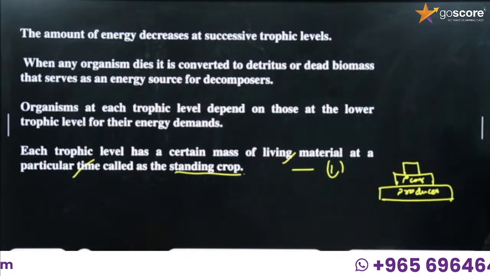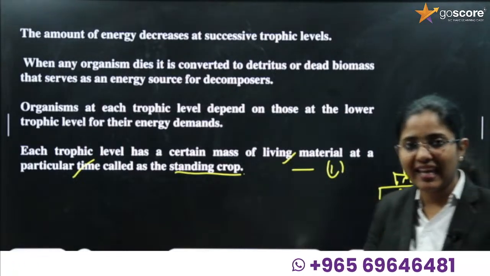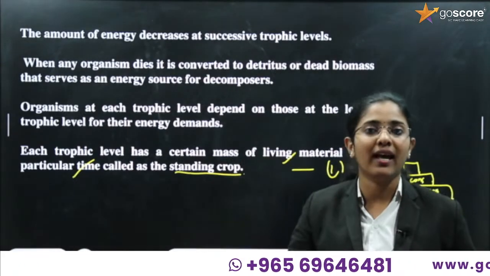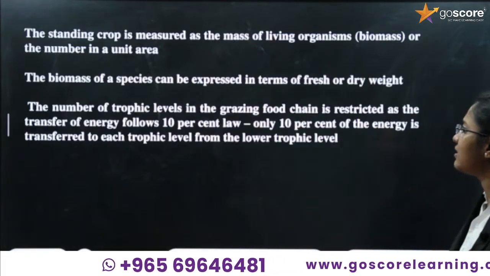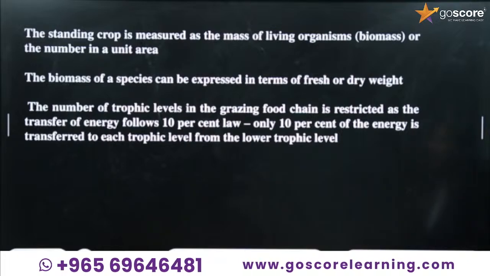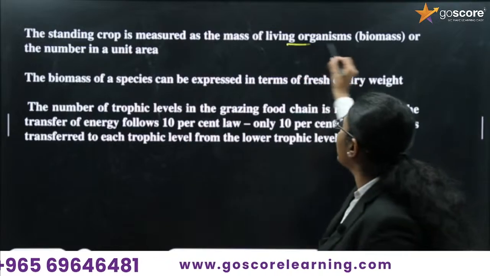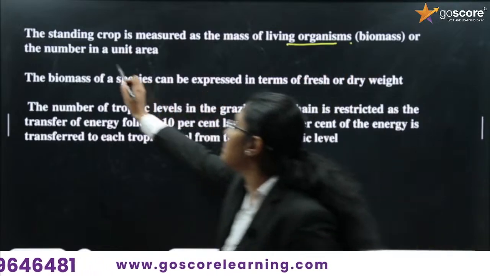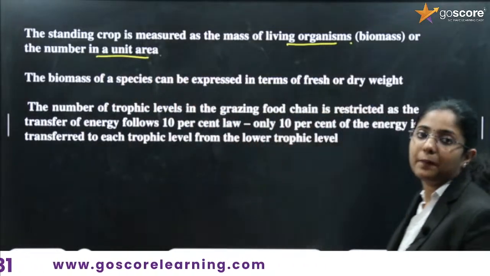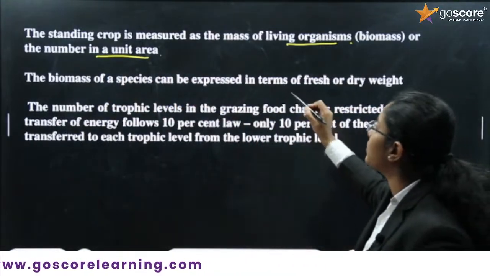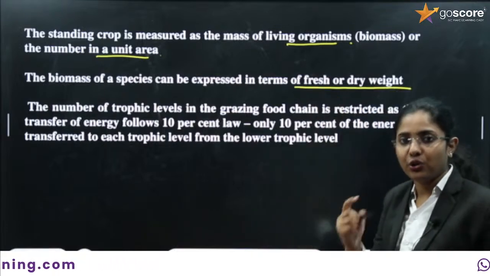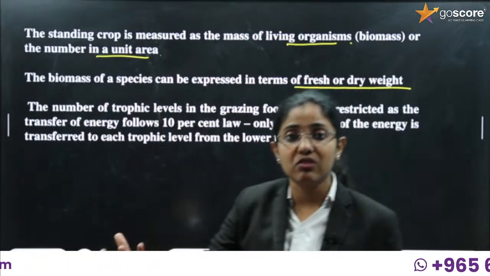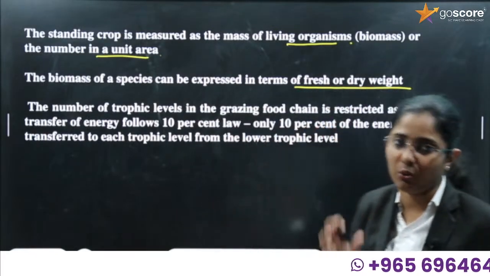That certain mass which is there in each level is known as standing crop. The standing crop is measured as the mass of living organisms or the number in a unit area. The biomass of species can be expressed in terms of fresh or dry weight. Normally, dry weight is considered to be more accurate.